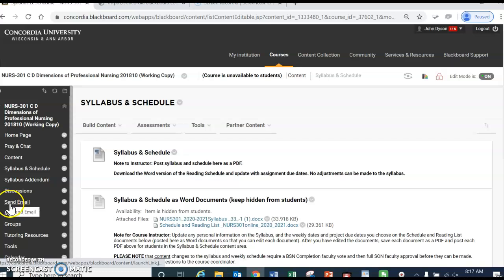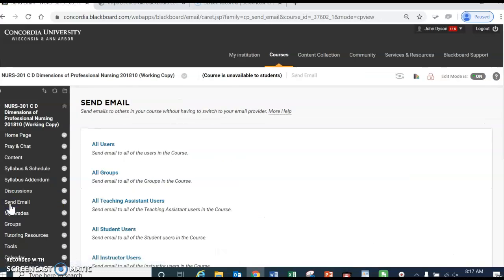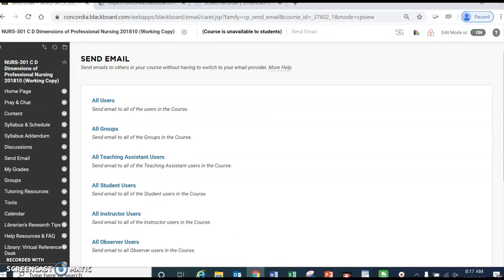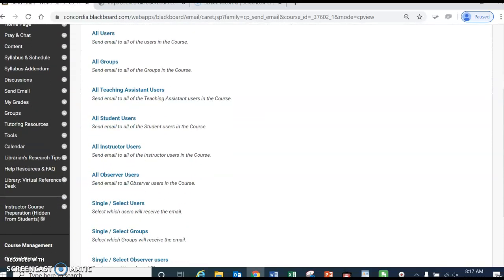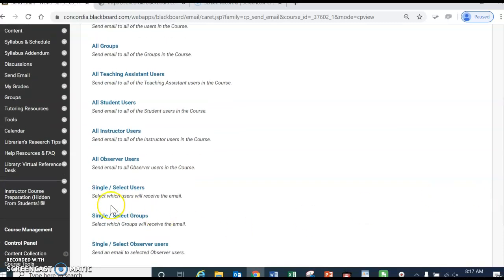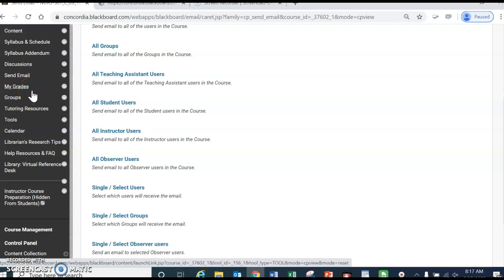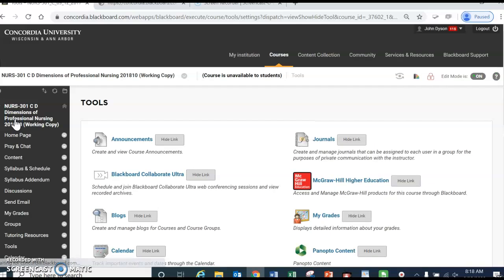You also have the ability to send email, and you can send it to me as the instructor. You can send it to fellow students if you have questions of a particular one by going to select single users. Your grade section will show up automatically, and you'll probably already have figured out how to get to that there. Some other areas that are really helpful include tools that are available to you.